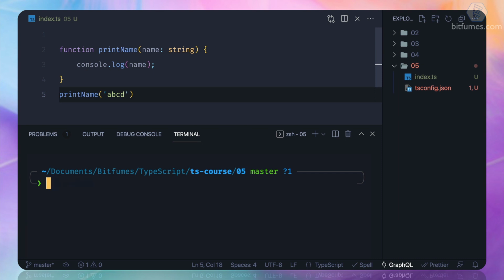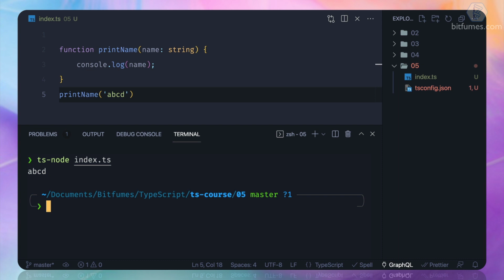So how can we run it? We know we need to use ts-node if we just want to run it. We are inside the 05 directory, and if we run it, we should see ABCD. That's good. But now I'm going to use tsc to actually compile this.